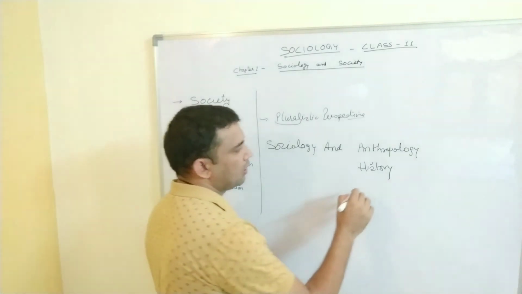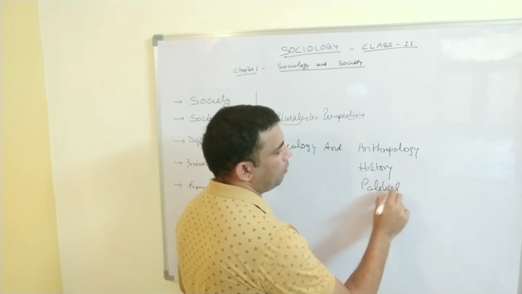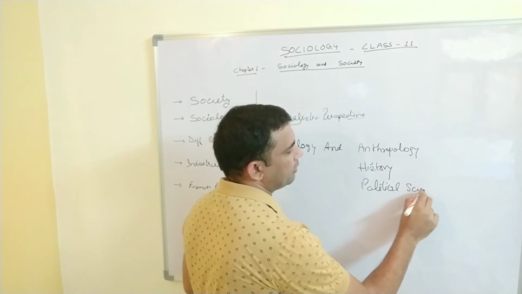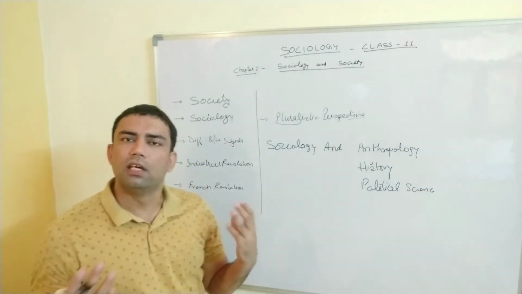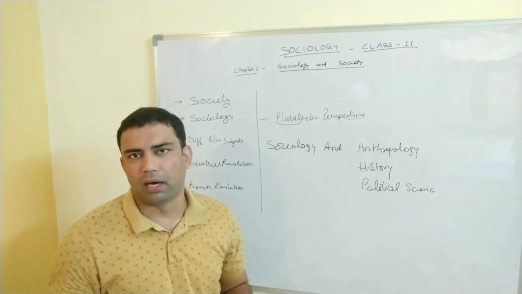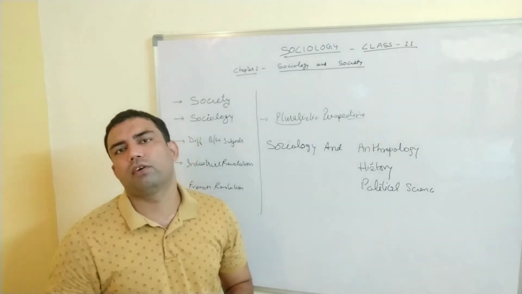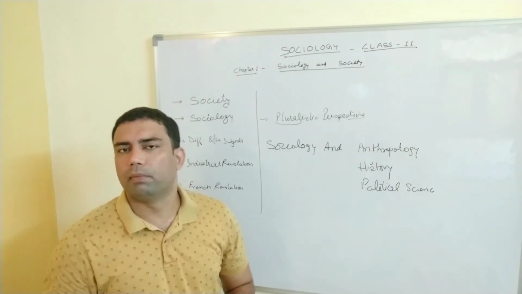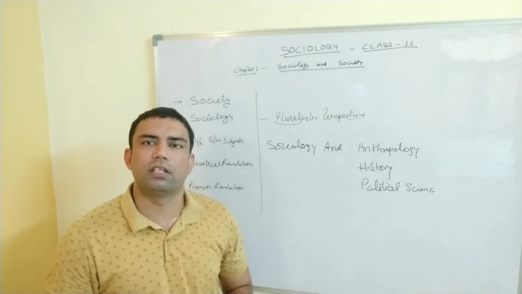The next is the difference between sociology and political science. Political science, as the name suggests, is related with politics. Politics means the power. Political science is basically the study of politics and power. But sociology is not the study of politics, it is not the study of power.